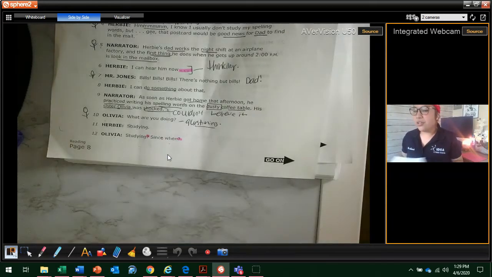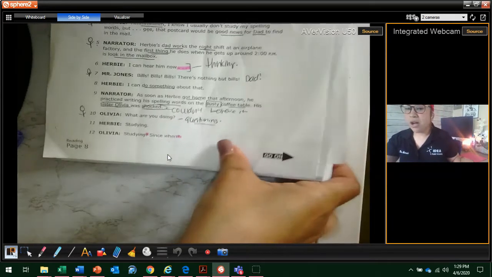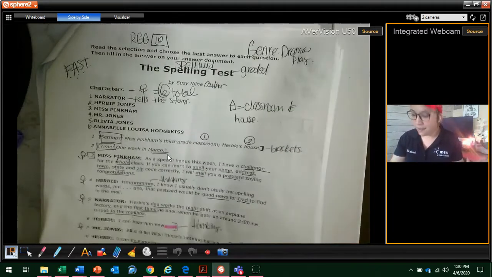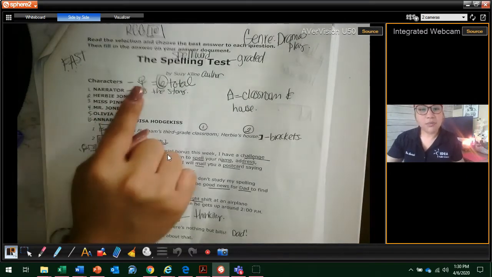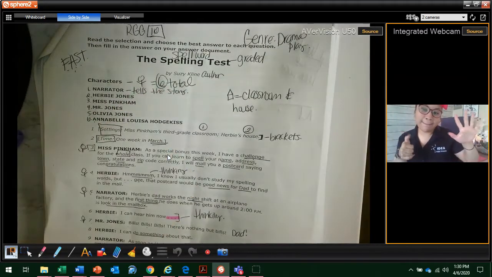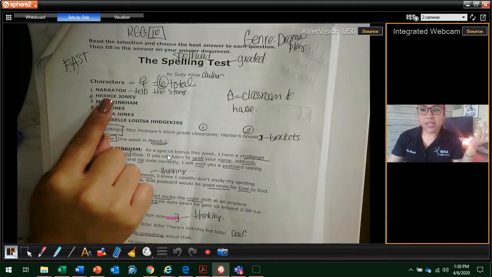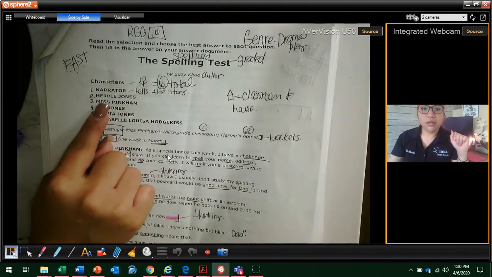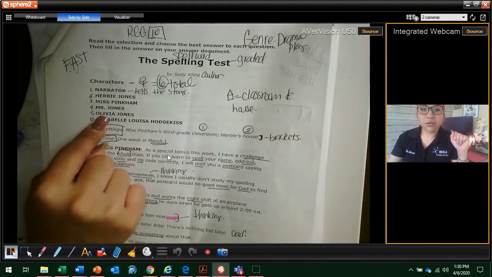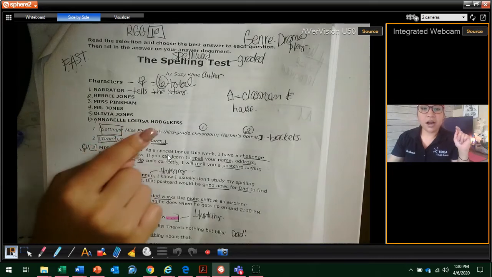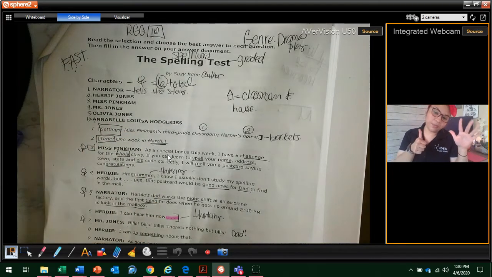So boys and girls, if you're going to do this at home with your mom, your dad, your sister, your cousin, your dog, your cat, whoever, assign them a character. Remember, you can have a total of 6 people in your drama play. Someone can be the narrator. That's the person who's telling the story. Then you have Herbie Jones, Miss Pinkham, Mr. Jones, Olivia Jones, and Annabelle Louisa Hodgkin.